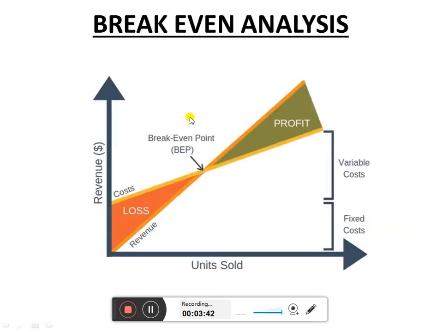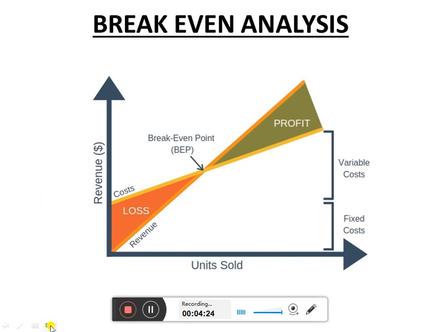Next, let us go through this diagram. It is a clear indication of the graph between units sold and revenue generated. Imagine your units sold at this particular point, that is the break even point. The break even point is the no loss, no gain position. If you produce fewer components than this, your company will be in a loss. If you produce more than this particular point, you are at the profit level. You have to identify that with the help of break even analysis.